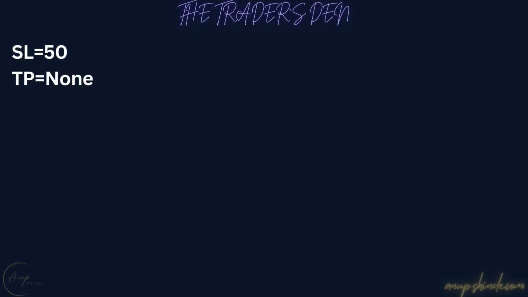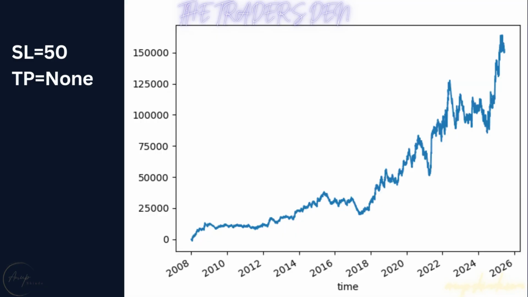To remind you, the positions are intraday only. This one has stop at 50 points and take profit is not set. We let the winners run. The win rate is pretty low at 27%, yet the reward risk magic works here. And we have an upward sloping profit curve. Let's try deepening the stop. Not that I recommend it.